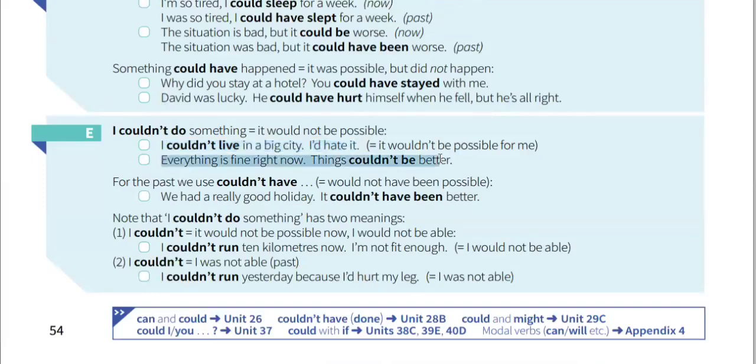Second. Everything is fine right now. Things couldn't be better. Yes, in this first sentence, we are seeing that it is not possible for him to live in a big city. It would be impossible. So he is using I couldn't live. And the second sentence as well, things couldn't be better than the current situation.